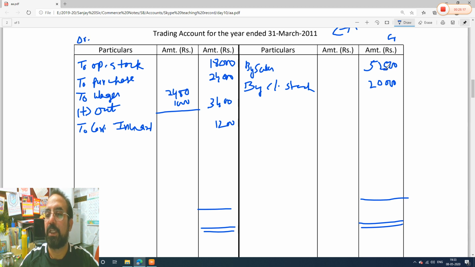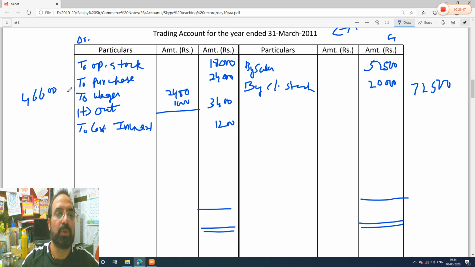This side is 52,500 plus 20,000 means 72,500. And let's see this side. 18,000 plus 24,000 is 42,000 plus 3,400 is 45,400 plus 1,200, and total is 46,600.